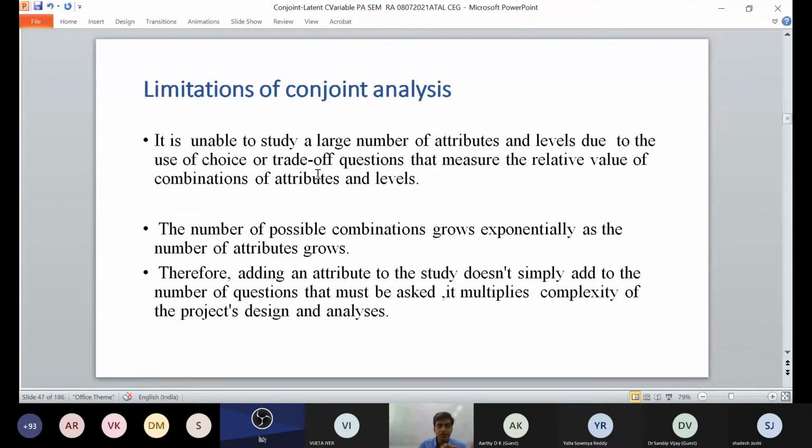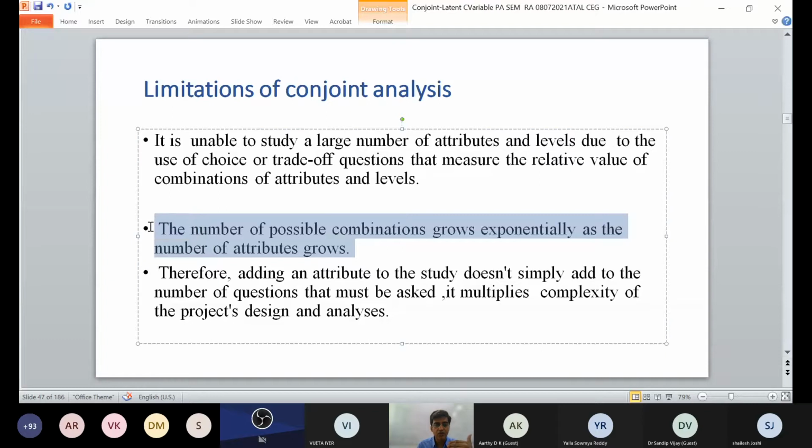So the number of possible combinations grows exponentially if attributes grow. So adding attributes does not simply add to the number of questions, it also multiplies complexity. So the more attributes, the more variables, it is actually giving.